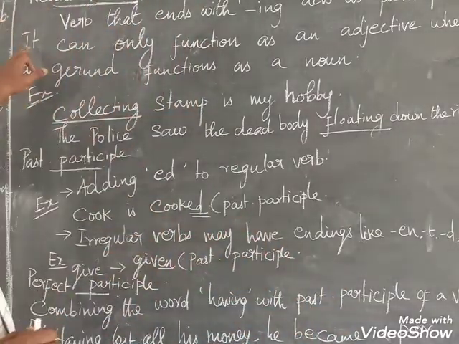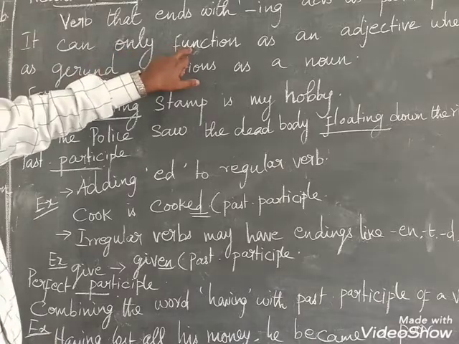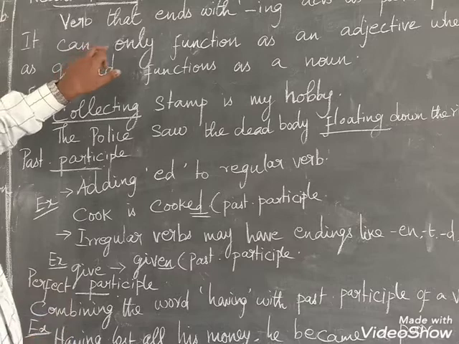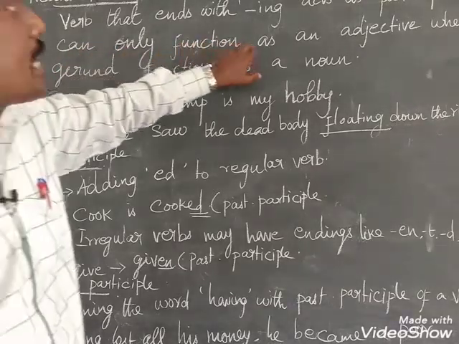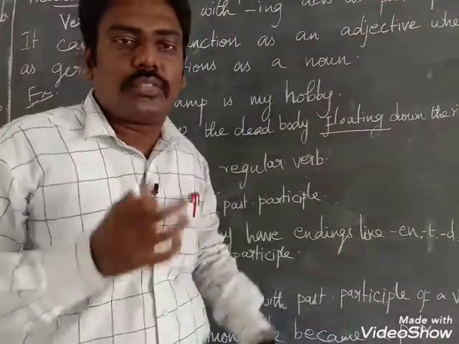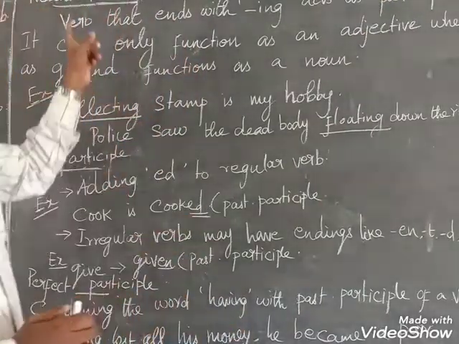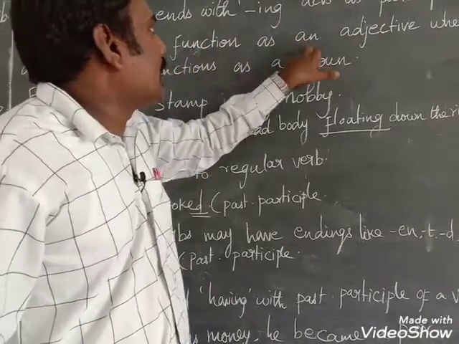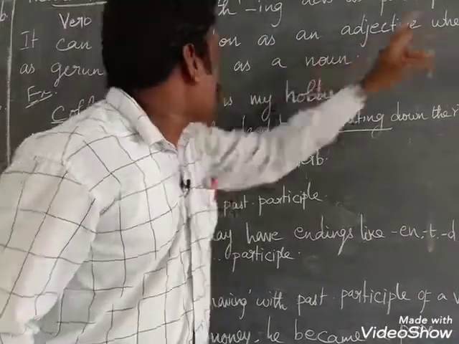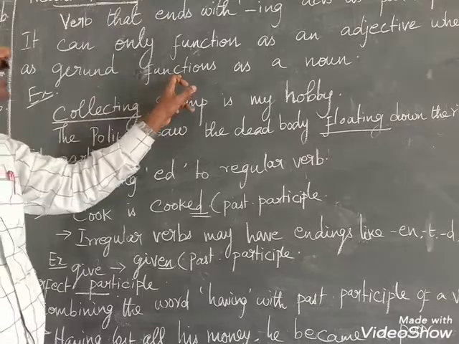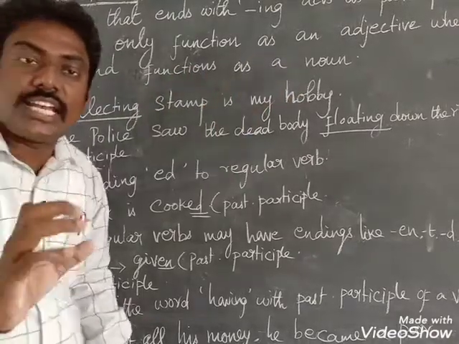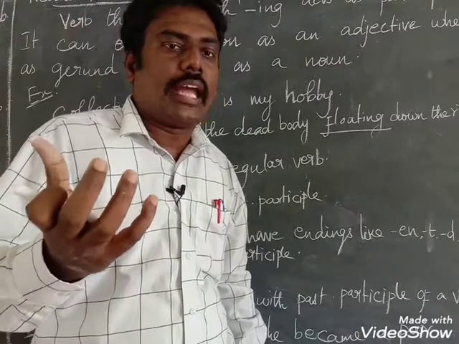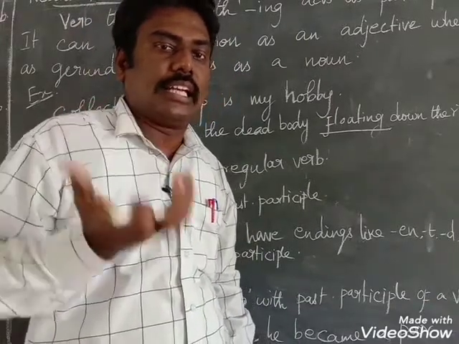It's very important: present participle can only function as an adjective, whereas gerund functions as a noun, for example as the subject of the sentence.